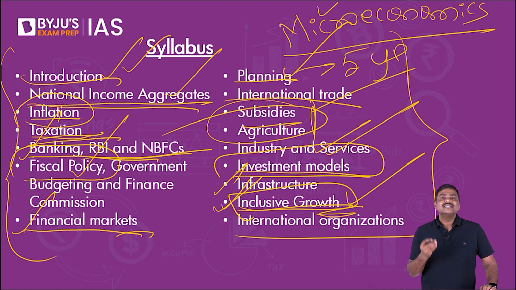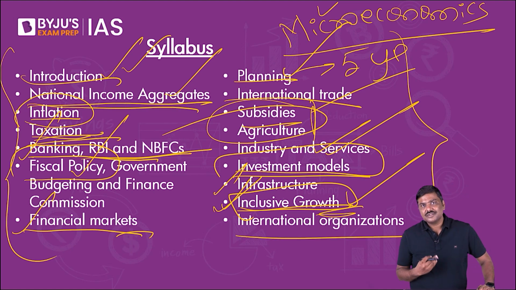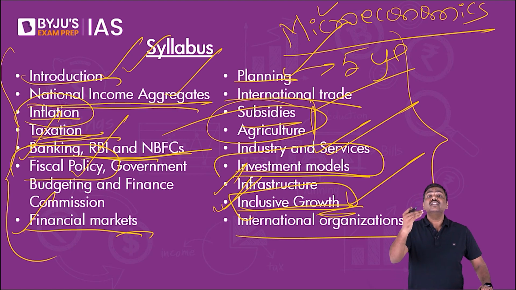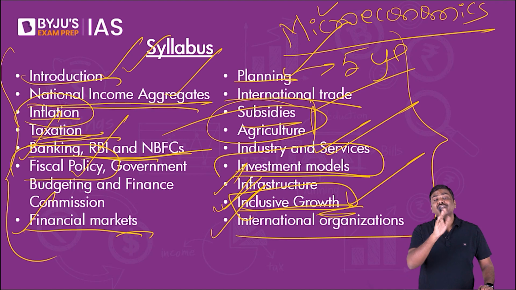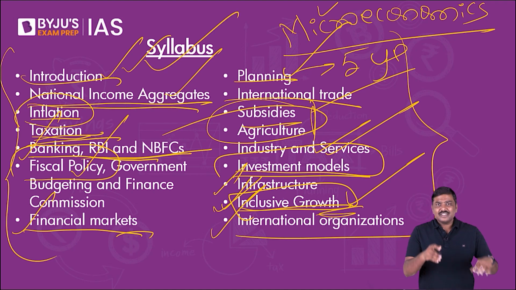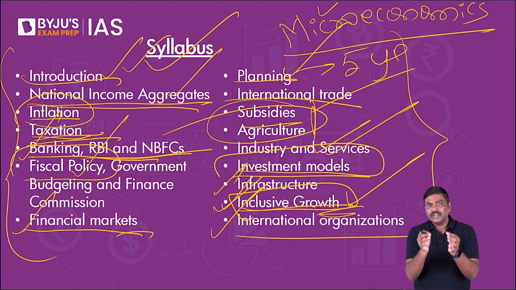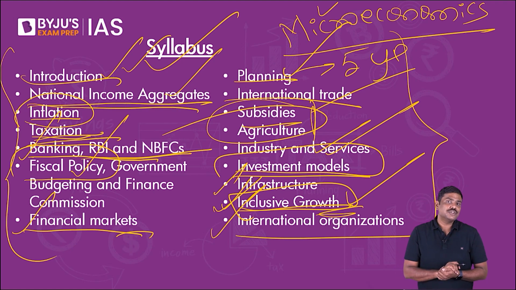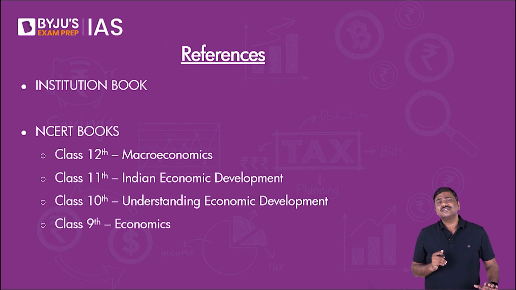And finally, some international organizations such as WTO, World Trade Organization, World Bank, or for that matter even IMF, International Monetary Fund. You will have to study important aspects related to all these organizations. So this is just the syllabus that you are expected to read for the UPSC examination, that is the Civil Services Preliminary Examination. Now what should be the references?